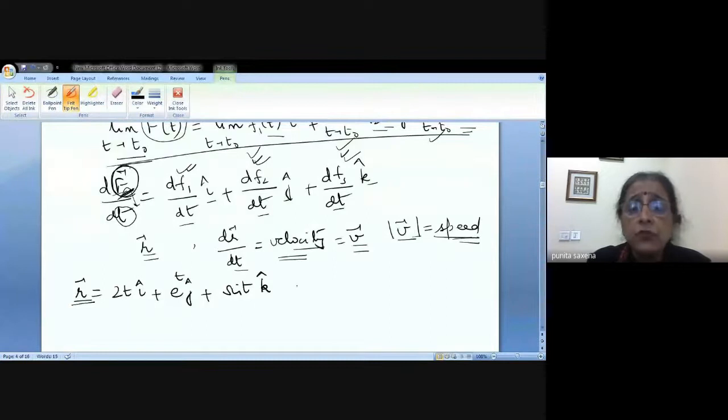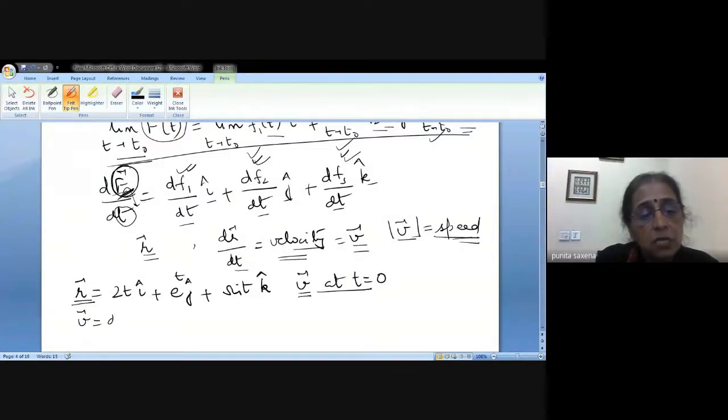And I'm asked to find the velocity at t equal to 0. Okay, so what are we going to do? We know velocity is nothing but dr by dt, the rate of change of displacement with respect to time.